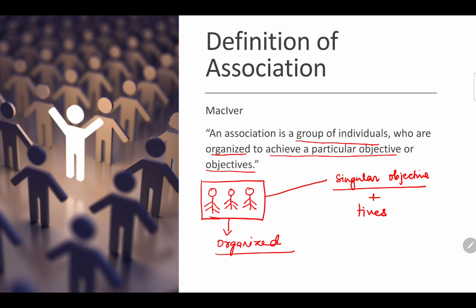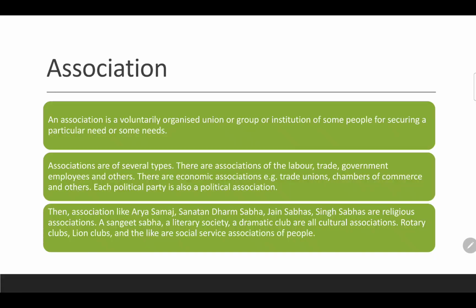He says that an association is a group of individuals who are organized to achieve a particular objective or objectives. Moving forward, let's understand what association exactly is. An association can be given as a meaning plus explanation also. An association is a voluntary organized union or a group of institution.